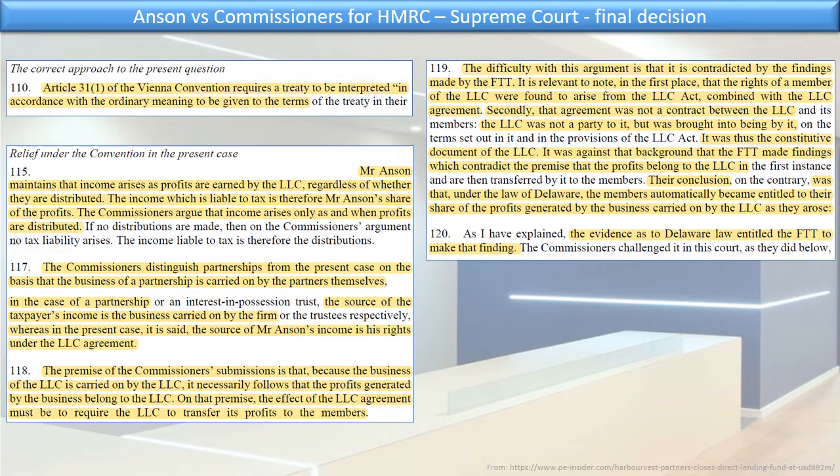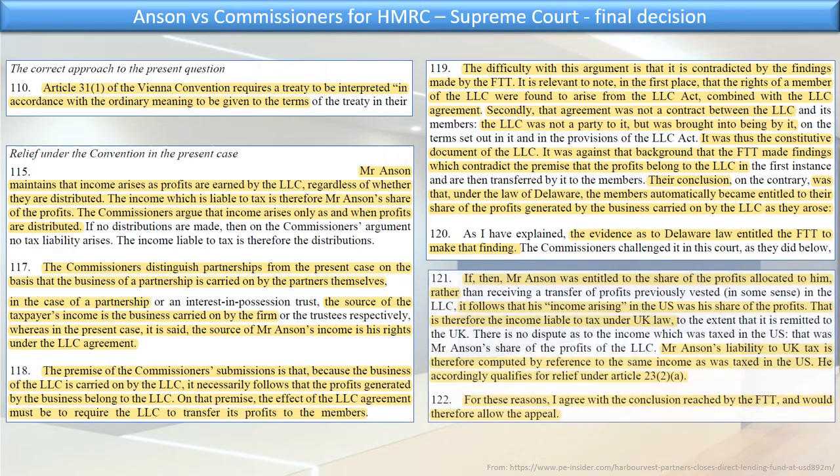So the court now says the Upper Tribunal was wrong, and then they say if Mr. Anson was entitled to the share of the profits allocated to him rather than receiving a transfer of the profits previously vested in the LLC, it follows that his income arising in the US was his share of the profits.